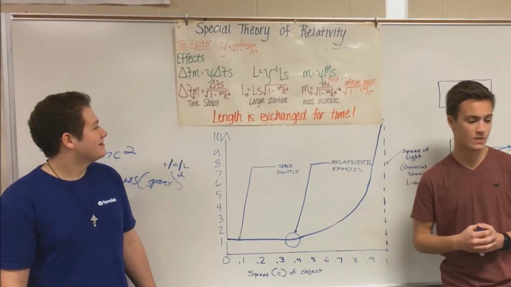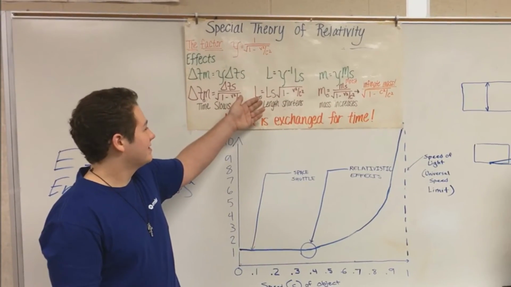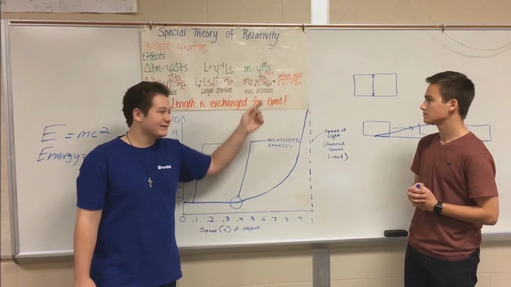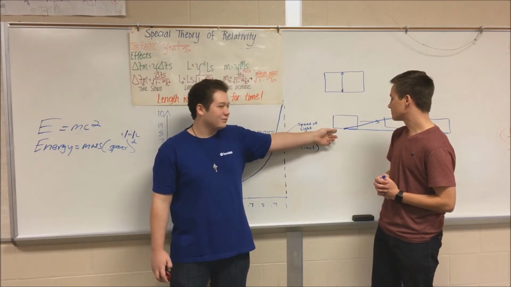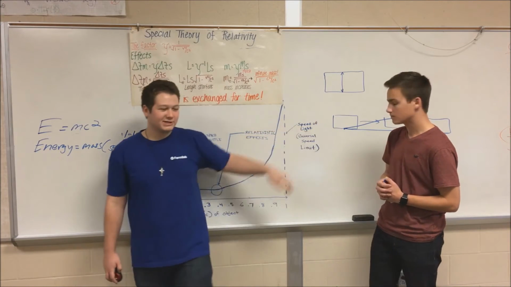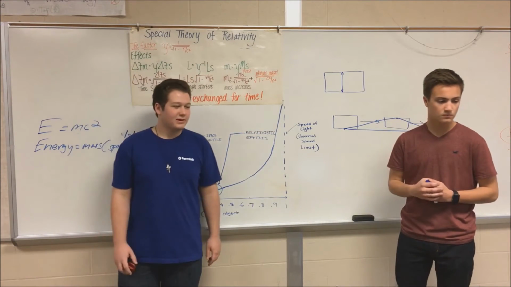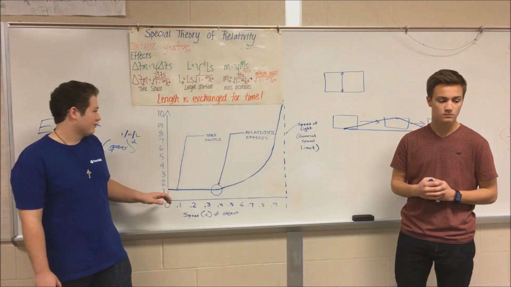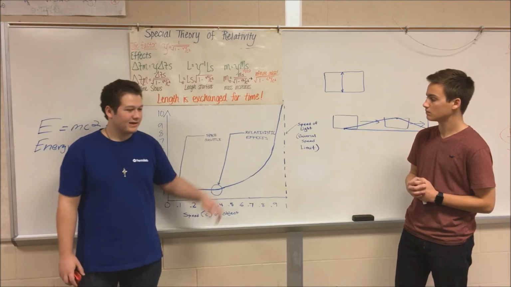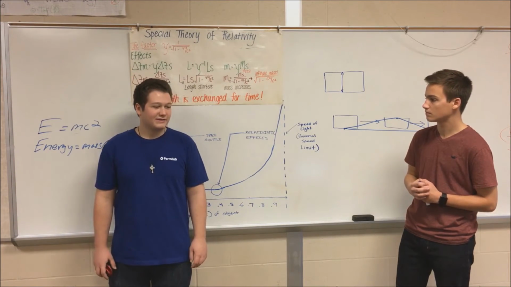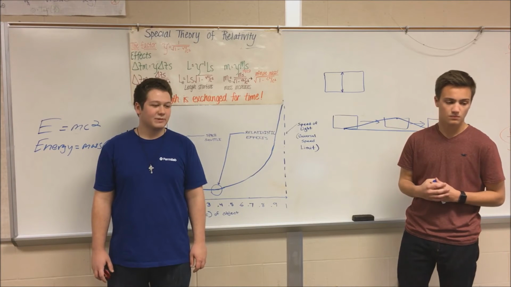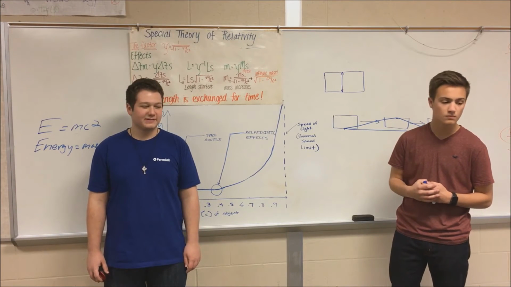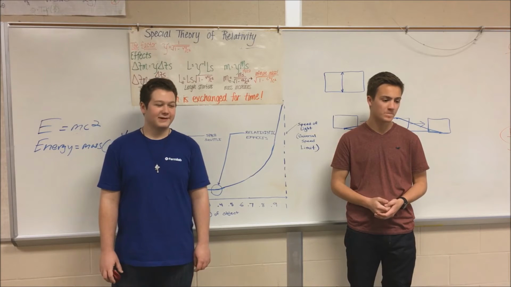Length contraction is simple. Here we have the equation for length contraction. As you can see, it's set up pretty similar to time dilation and the mass increase, and it functions in the same way due to the travel of light through the spaceship that I mentioned earlier. As an object approaches the speed of light, it shortens. So if we were to graph this out, it would be the inverse of this, and this would allow objects traveling in space to travel much less distance to the same object as it would if it were traveling at non-relativistic speeds. Einstein went on to develop his theory of general relativity.